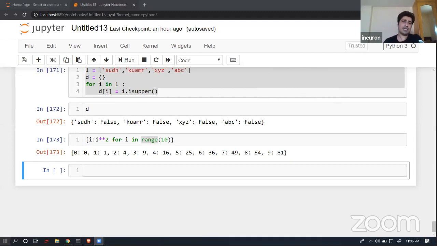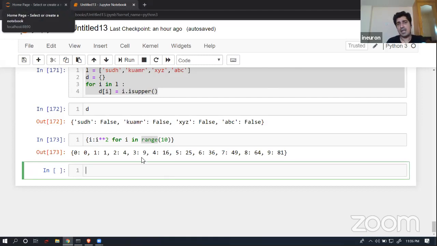Now, the next thing I'm going to talk about is a function. What is a function? What is the use of creating a function? And what kinds of functions can I create? So first of all, let's try to understand what a function is and how I can create my own basic function.